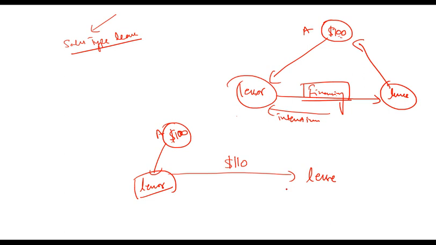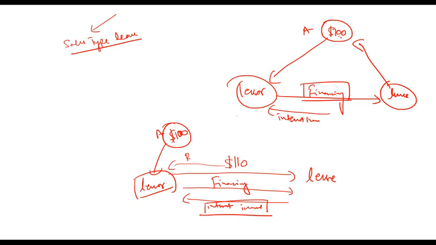Lessee does not have money to pay for it. So lessor says, okay, I will also provide you financing. Do not pay for it right now. I will provide you financing. And when lessor provides financing, lessor charges interest. In this case, lessor has two sources of income. One being interest income and other being profit on sale of product. This $10 and then this interest income.